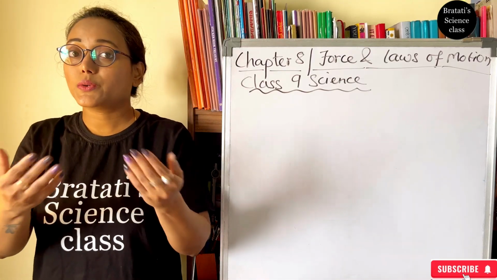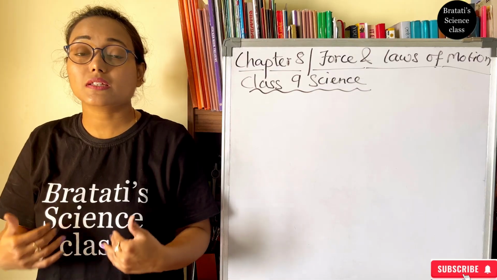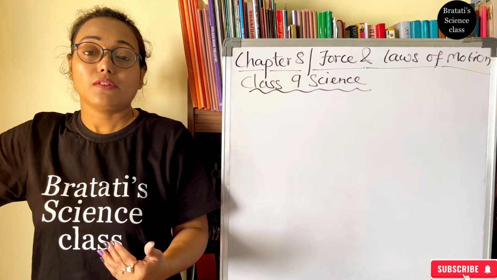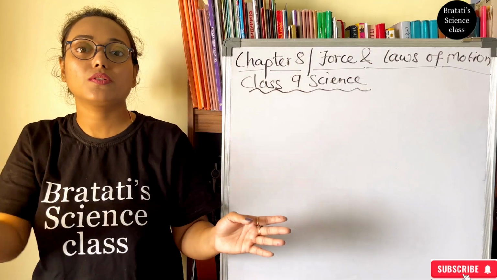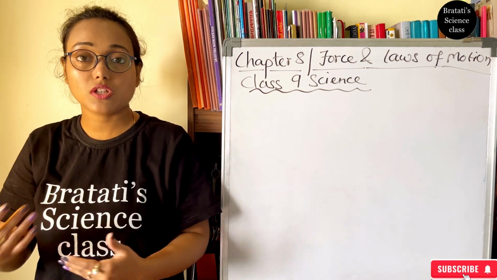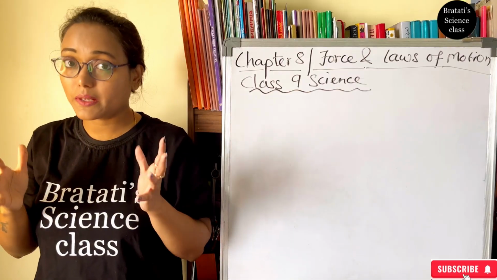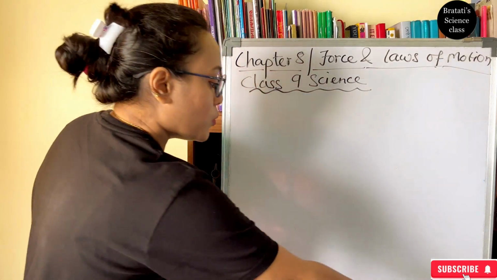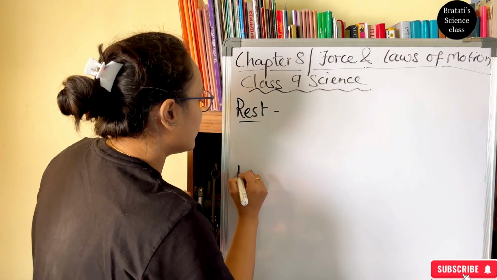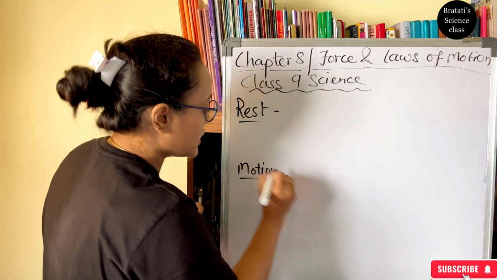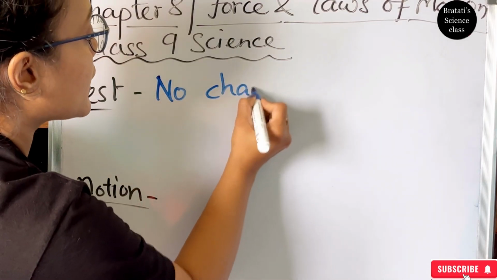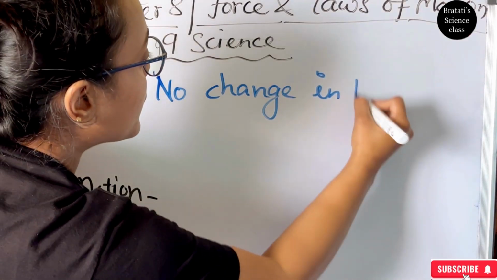Again, for example, you can see me standing, so I am at rest because I am not changing my position. But if you go outside in space, then from space you see the whole earth is actually revolving around the sun. So obviously I am not at rest, rather I am changing my position. I am revolving around it, so I am in motion. So basically what we have learned, the main difference between rest and motion, was change in position. Rest is no change in position